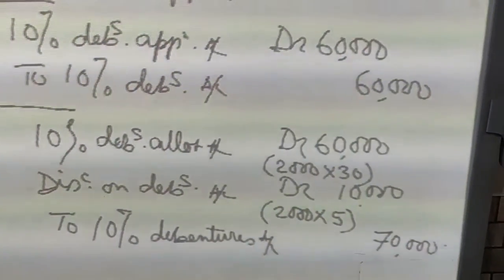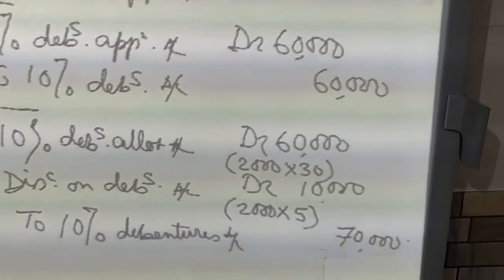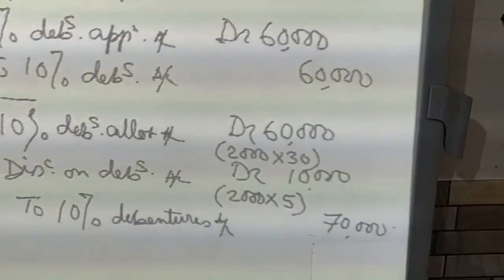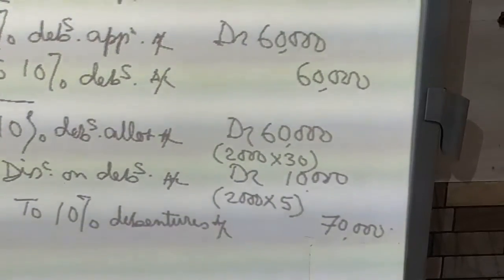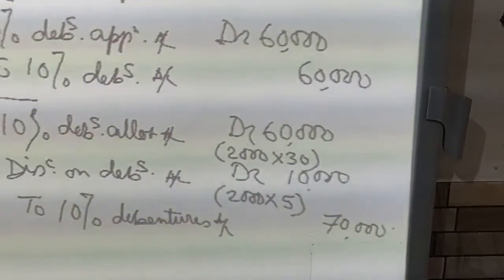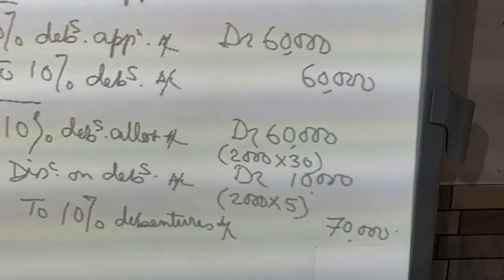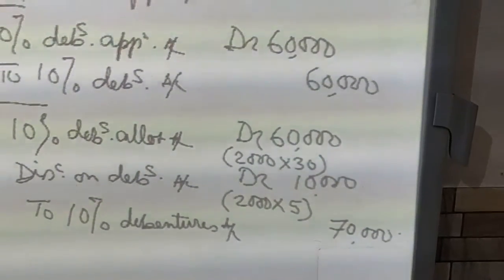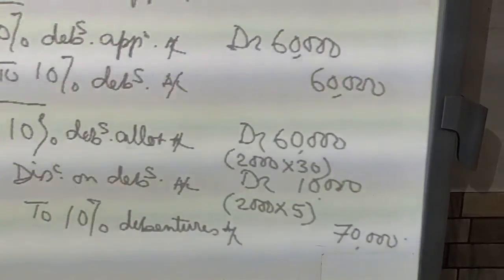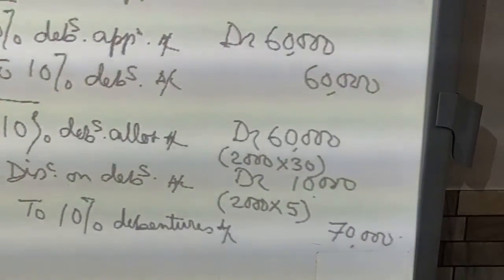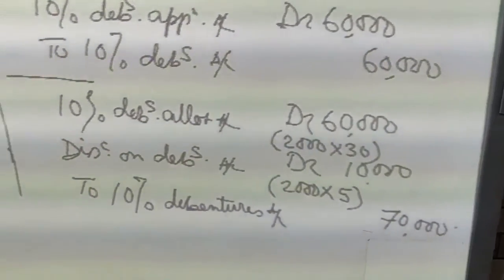To 10% debentures account, it will be 70,000. 60 plus 10,000, 70,000. But when the company receives the money, the company will receive 60,000 only. That loss, 10,000, which we debit to discount on debentures, is only a loss for the company. It is an expense of the company, so it will be debited only.